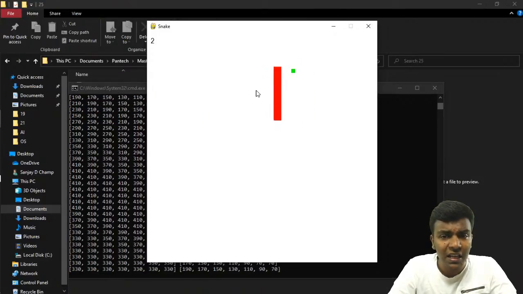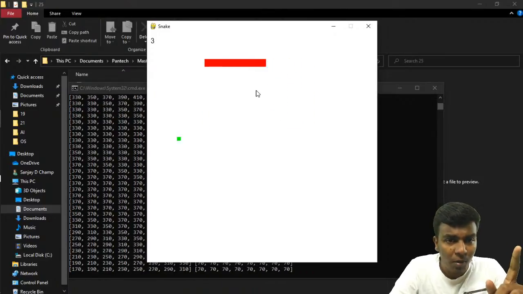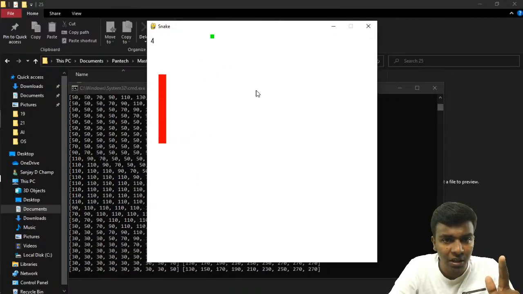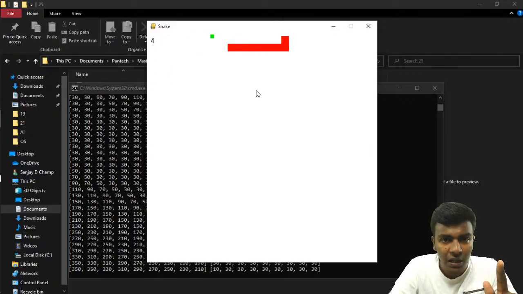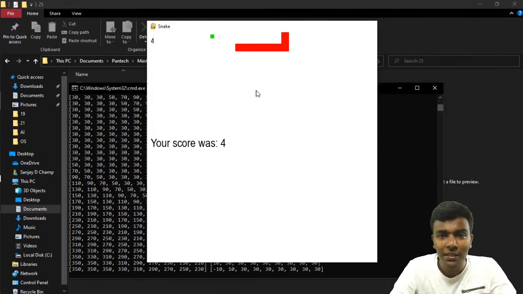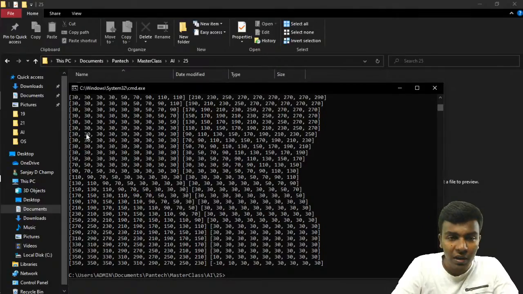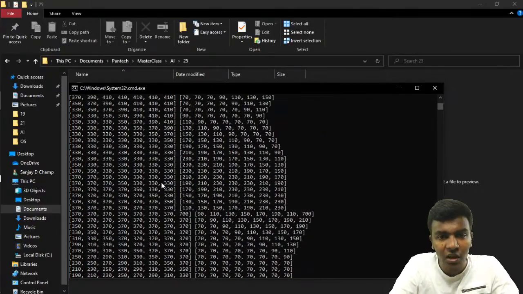If you are observing this window, on the top left corner there is a score, where it is 3 whenever I cross over the egg. It is incremented to 4. I just collided with the wall, so it gave my score was 4, right? So these are all nothing but coordinates.